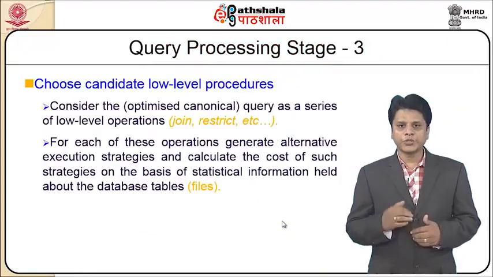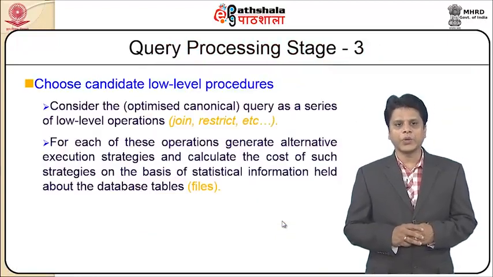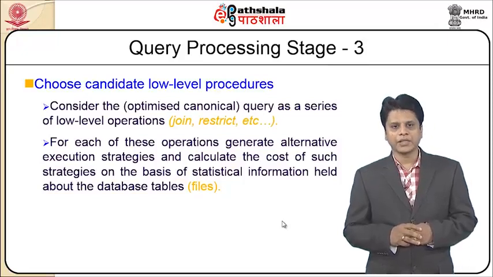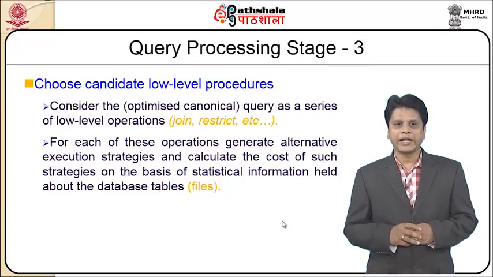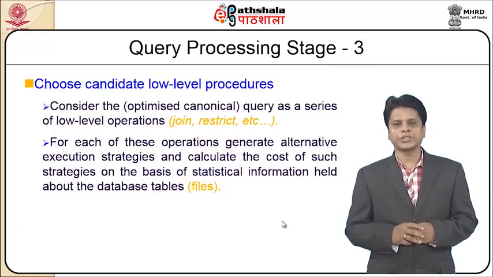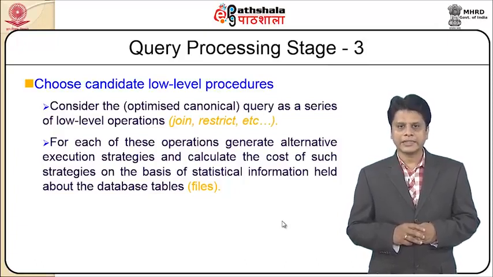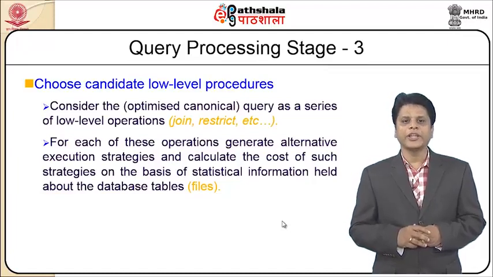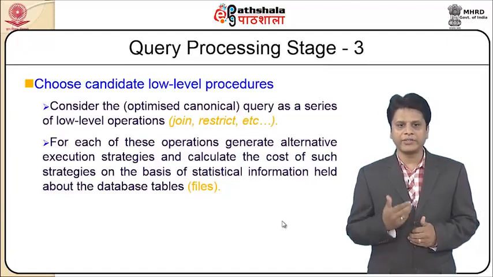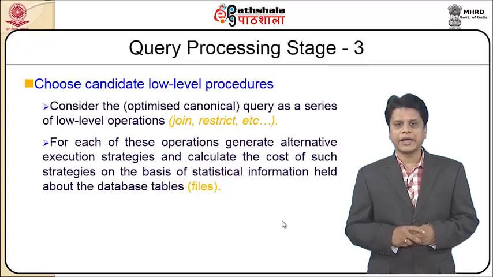So after your stage 2, then query processing stage 3, where we are about to choose the candidate low level procedures. So consider the query as a series of low level operations which has got join, restrict, etc. For each of these operations, generate alternative execution strategies and calculate the cost of such strategies on the basis of statistical information.